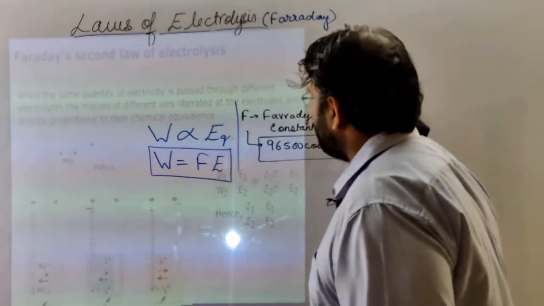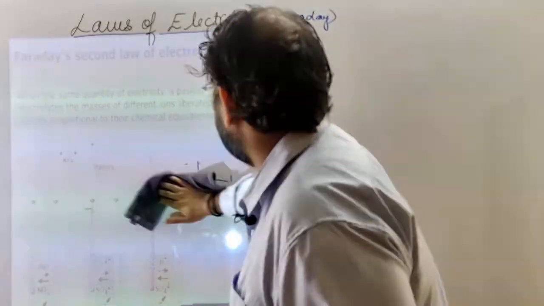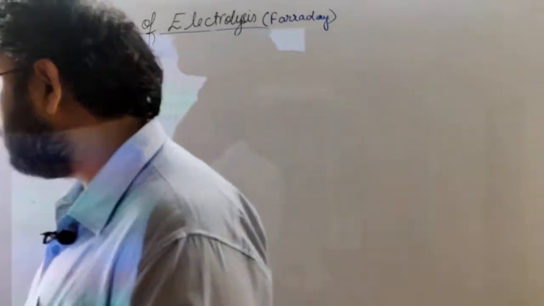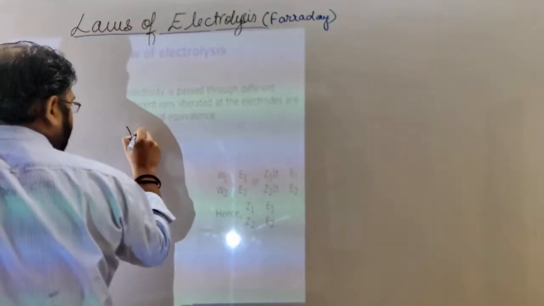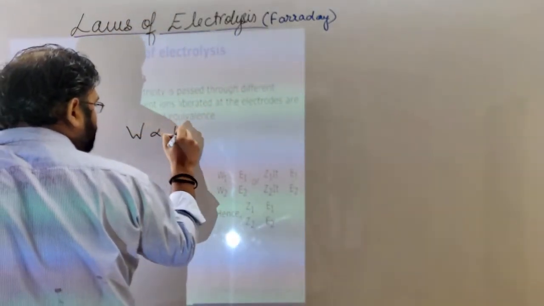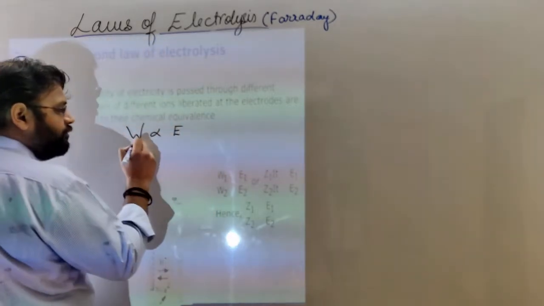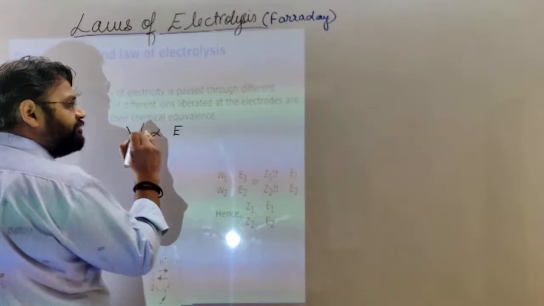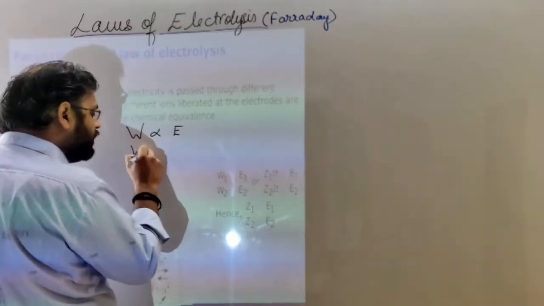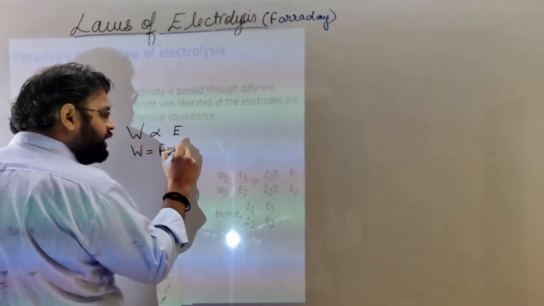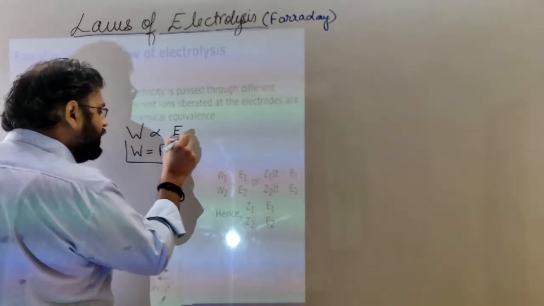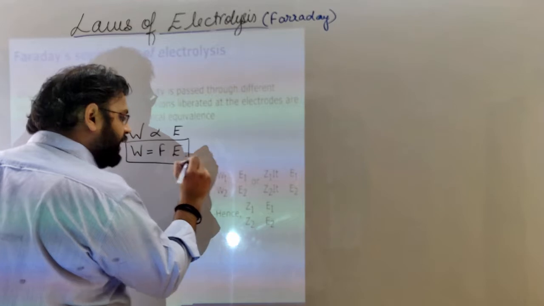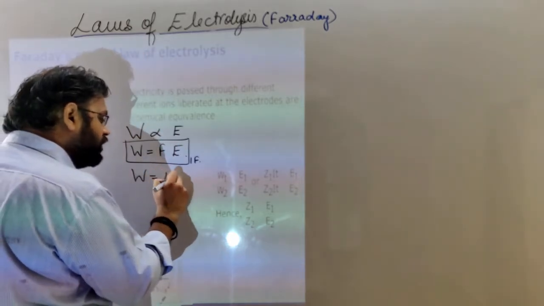From the mathematical relation of the second law, W is proportional to E, or W is equal to FE, and if we take 1 Faraday, then W will be equal to E.